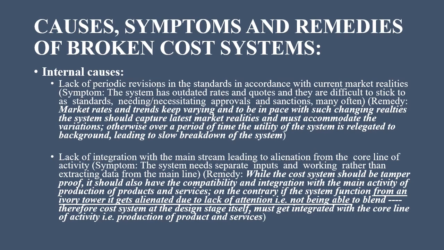On the contrary, if the system functions from an ivory tower, it gets alienated due to lack of attention, that is, not being able to blend. Therefore, the cost system at the design stage itself must get integrated with the core line of activity, that is, production of product and services.